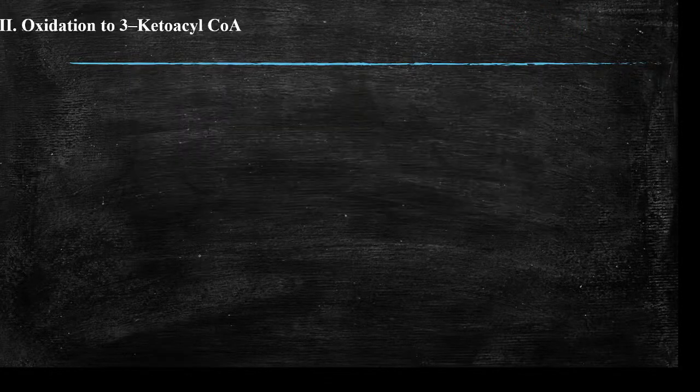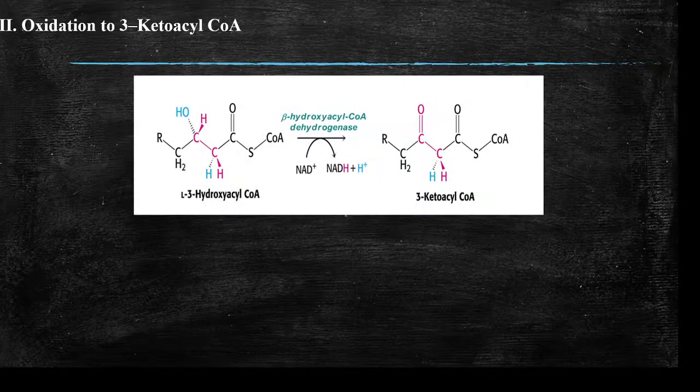So the third step is oxidation to 3-keto-acyl CoA. Again, you're going to remove 2 hydrogens, and in this case, both hydrogens are removed from the beta carbon atom.